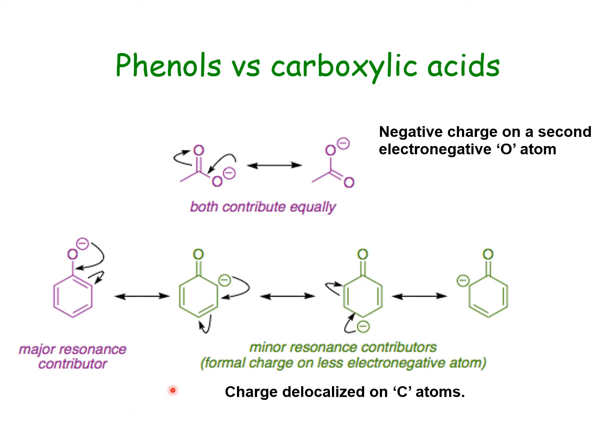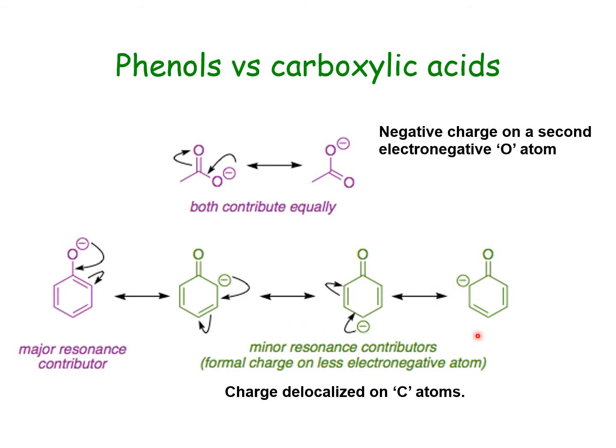Whereas in the case of phenoxide ion, there is only one structure which is initially formed because of loss of proton. There is only one structure which contains negative charge on the oxygen. The remaining three are minor contributors because the negative charge is on the carbon.